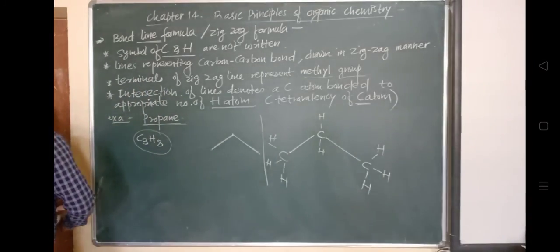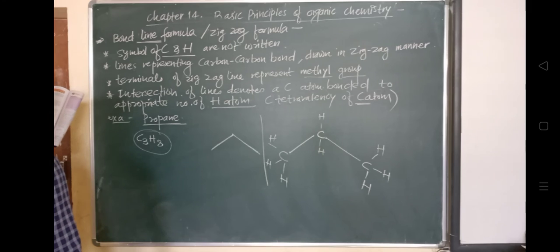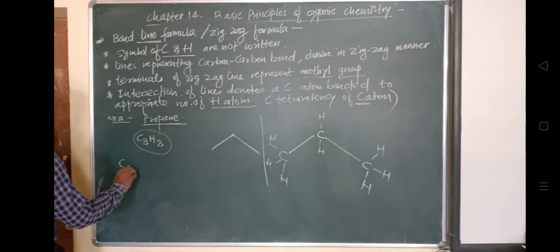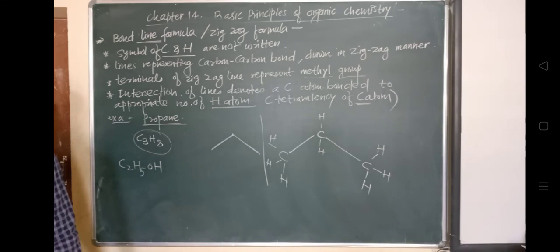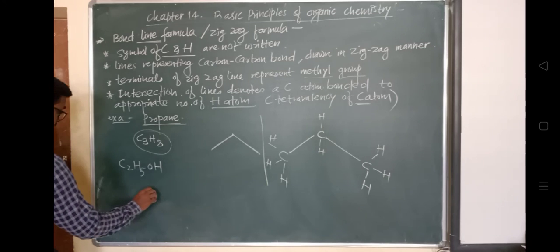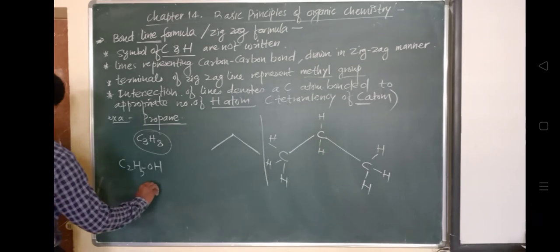However, the heteroatoms or hydrogen atoms bonded to heteroatoms are written clearly, okay. So for example, the bond line formula, okay, अगर हम लोग C2H5OH की बात करें, okay, so here this zigzag line will be drawn like this, okay. So this is like this, with OH attached like this, okay.